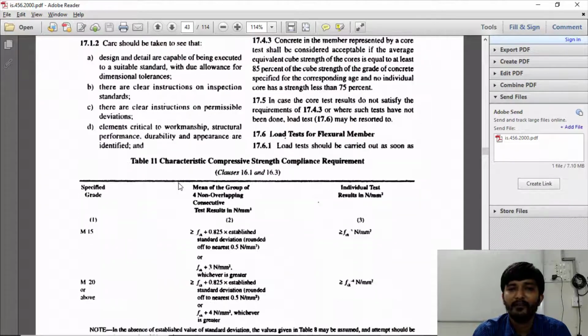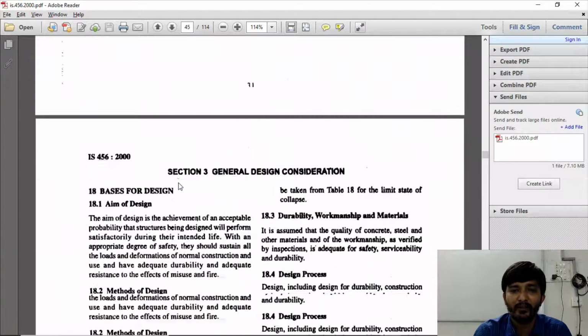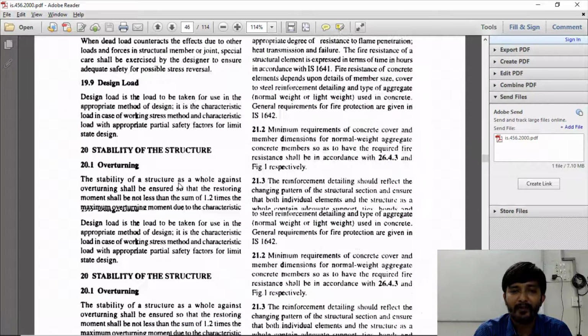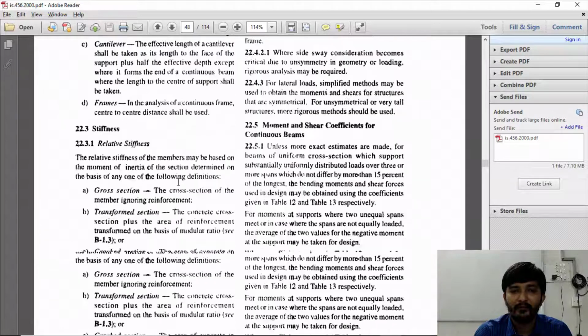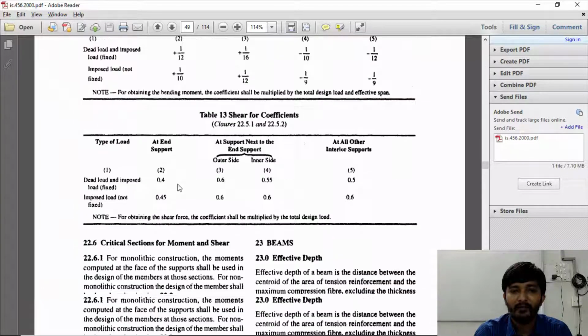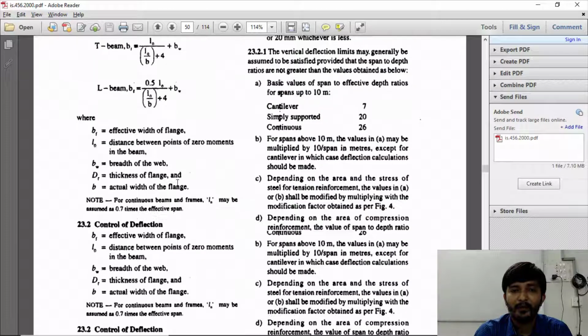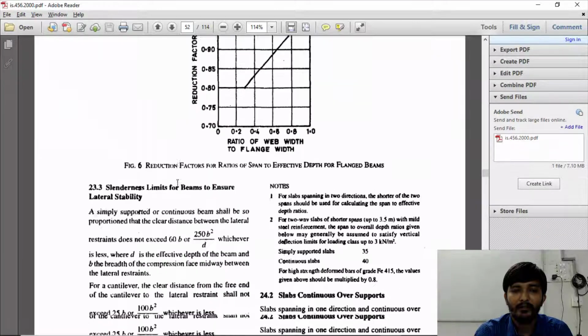Okay, so next let us go to those graphs. General design considerations, and you have those graphs in figure number 23A and 23B. Just let me go there.